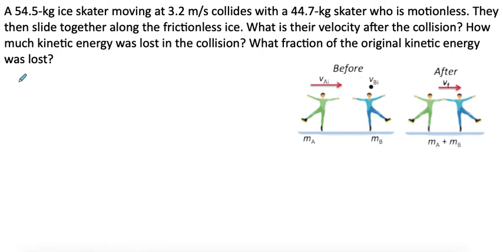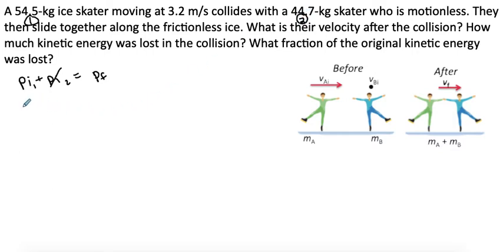So let's use momentum to figure out our final velocity. We have the initial momentum for the first skater plus the initial momentum for the second skater, which is equal to our final momentum. The initial momentum for the second person, the person in blue, is 0 because he's motionless. Let's say the 54.5 is our number 1 person, and the 44.7 is our number 2 person.